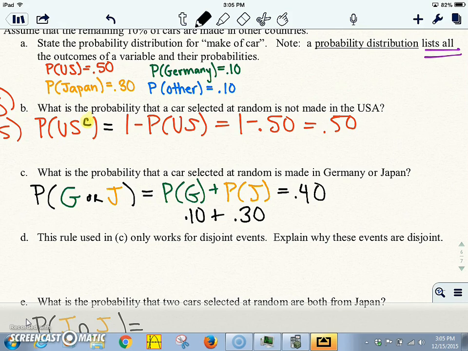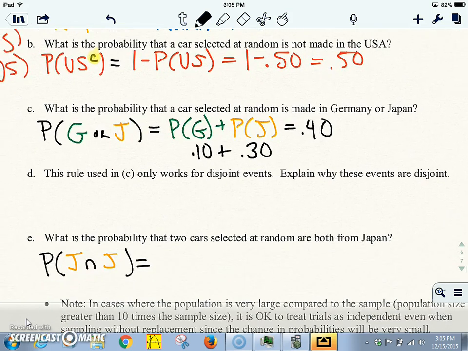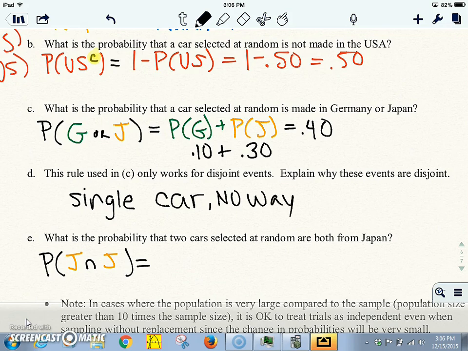This rule used in C only works for disjoint events. Explain why these events are disjoint. Okay, we're buying a single car. And if a car is made in Germany, they aren't going to make part of it in Japan. You're not getting two cars where one could be made in Germany and Japan, and they usually don't share parts where they're making a car in Germany, but they get the parts from Japan. So it's a single car, so there's no way for it to be from both countries.